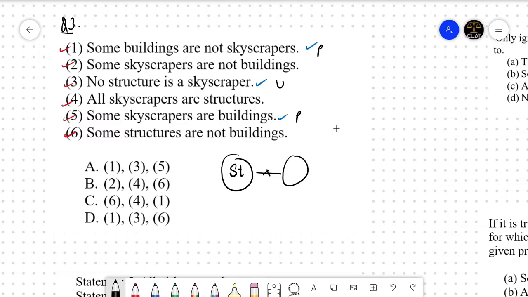No structure is a skyscraper. Let's put SKY for skyscraper. Okay, done. Third statement is done. First one is some buildings are not skyscrapers. Okay, at least one building is not a skyscraper. So take building, at least one building is not a skyscraper.